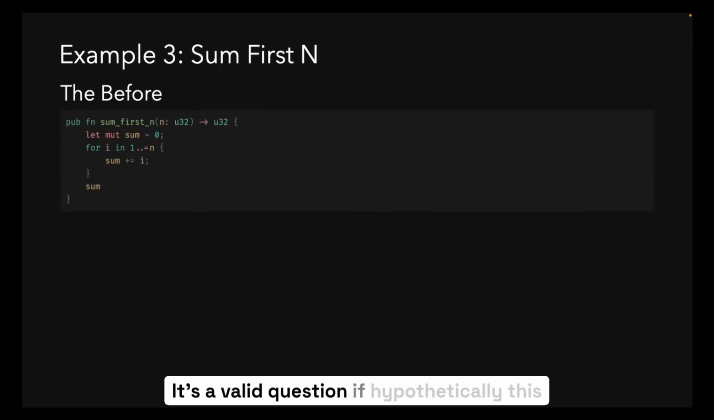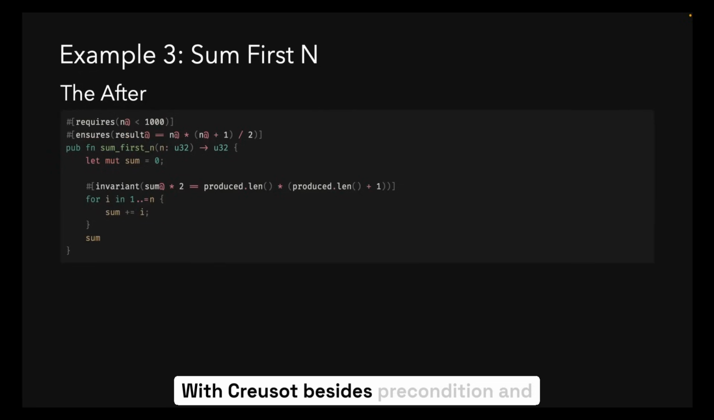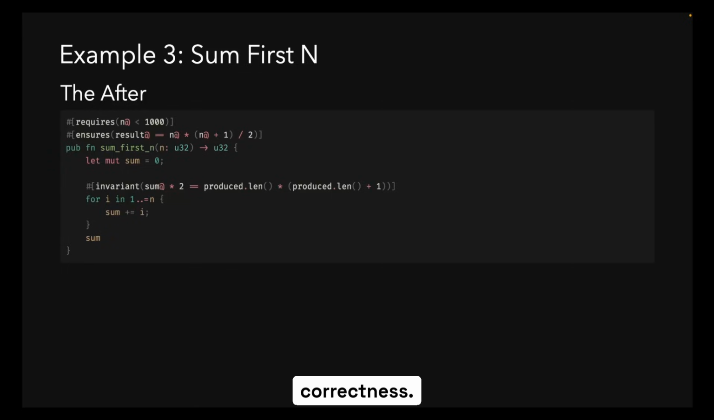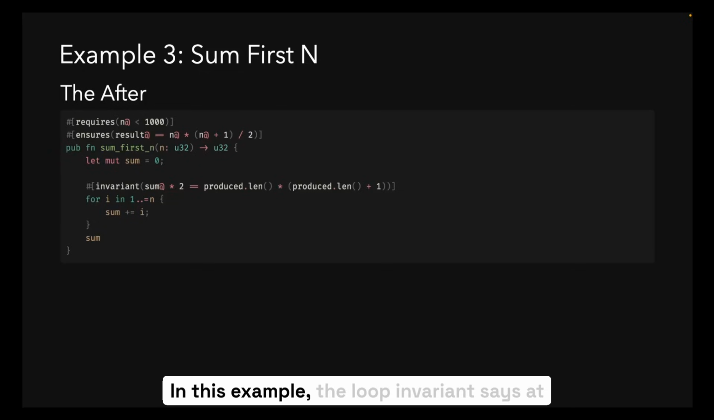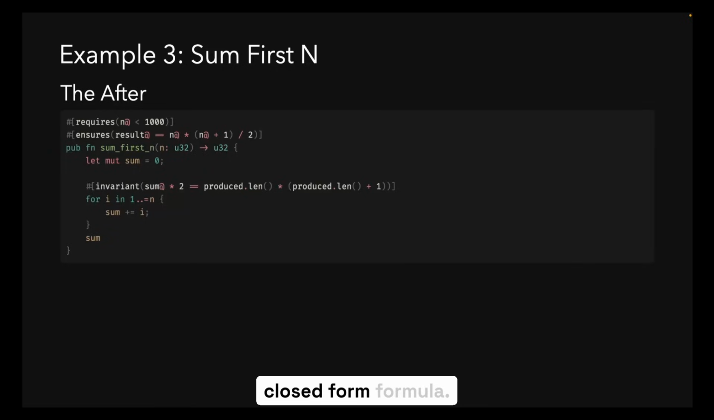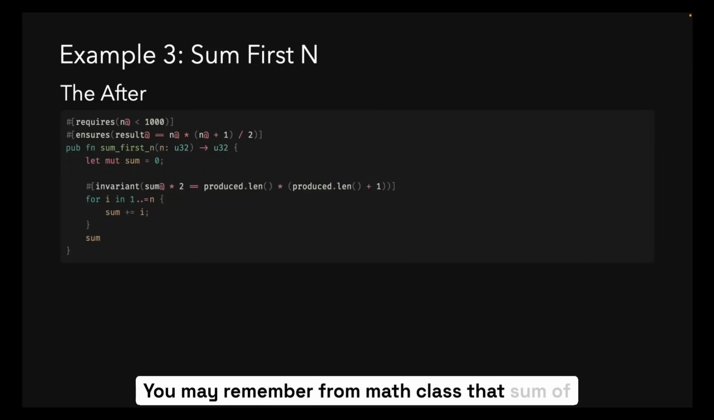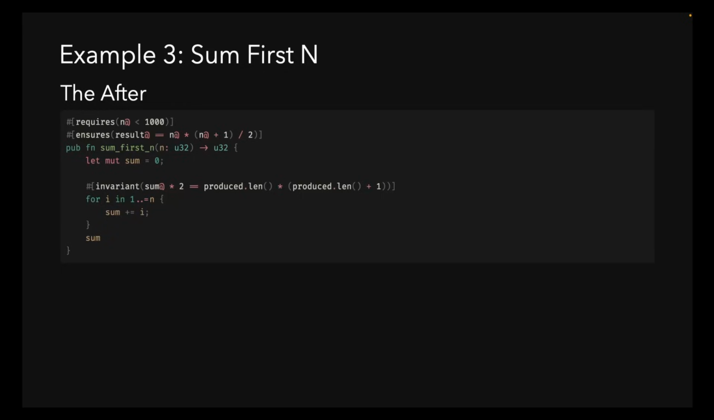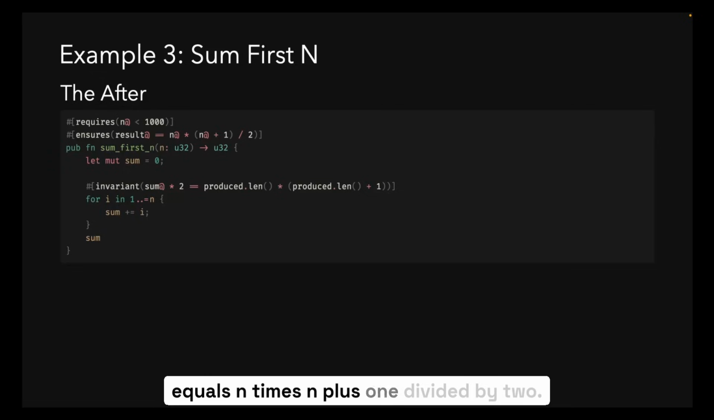It's a valid question if, hypothetically, this code will be part of some library of primitives that will run on medical devices. With Creusot, besides precondition and postcondition annotations, we can use loop invariant annotations to verify code correctness. In this example, the loop invariant says at every iteration, the sum must equal the closed form formula. You may remember from math class that the sum of 1 to n equals n times (n plus 1) divided by 2.